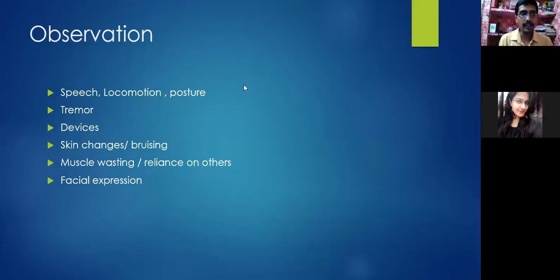Now continue back. So we'll observe the locomotion, the posture of the patient, how the patient is coming to you: the sitting posture, standing posture, lying posture. If the patient is on the stretcher, you can observe the lying posture. Why lying posture? Because in the lying posture, we can observe any decorticate or decerebrate rigidity or some other posturing, so that we can localize the area of involvement.